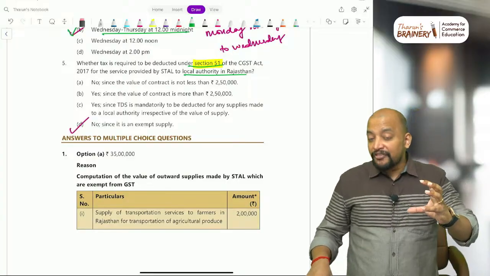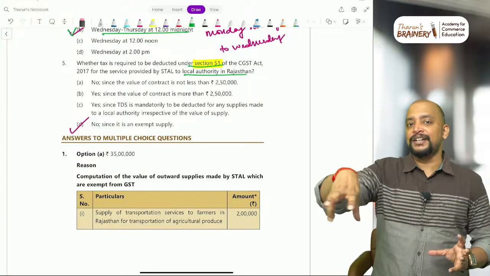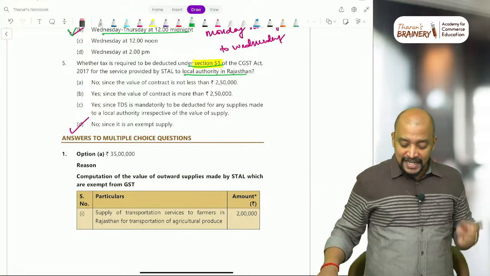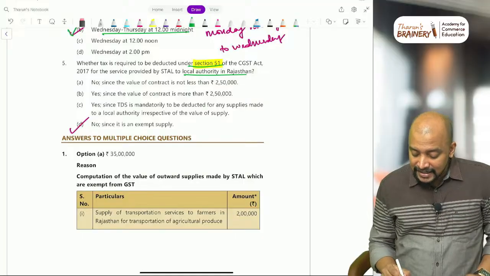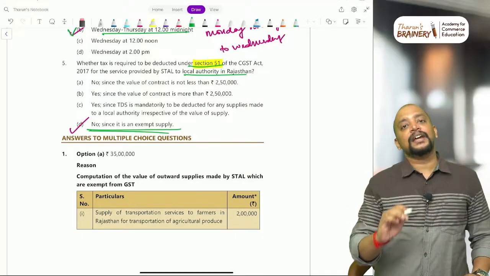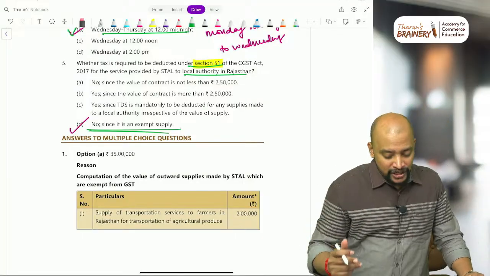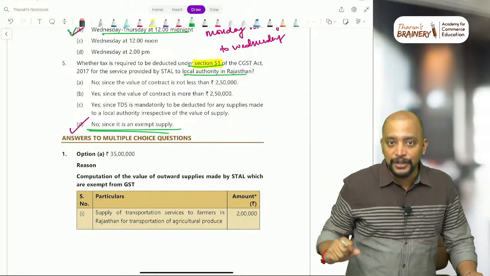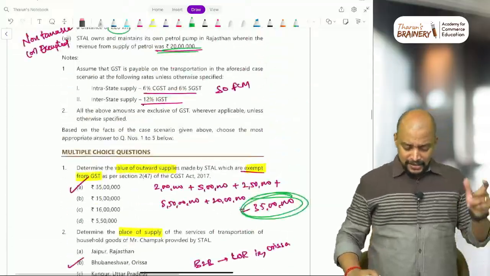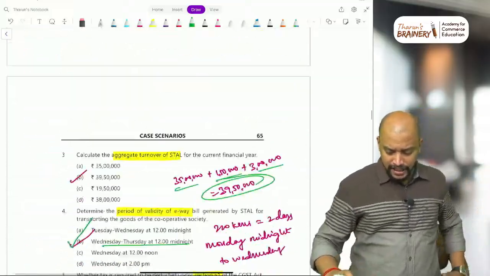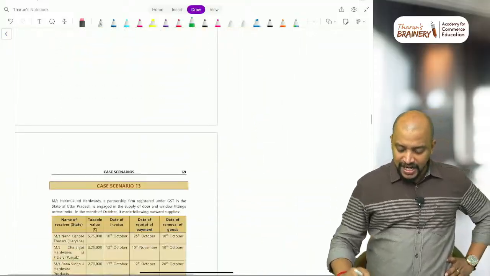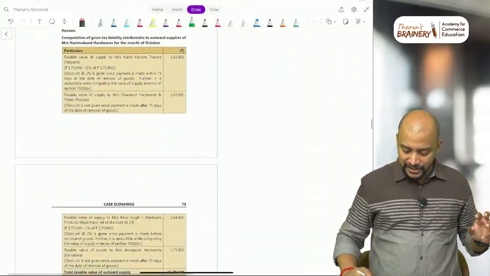See, 2,50,000 will come into picture only when it is taxable. When it is not at all taxable, the 2,50,000 will not come in. So that's why D, since it is an exempted supply, that's the reason why TDS is not applicable. So this is one point which you have learned today. Next, that is about this case scenario 12, and now we are moving on to the next one. So 3 things we have completed, 3 questions.